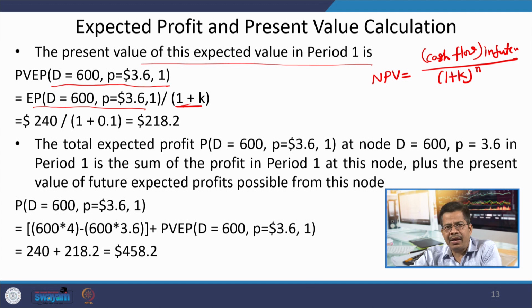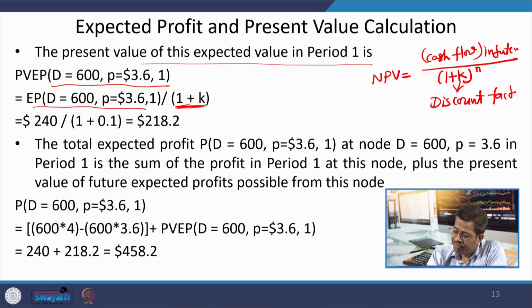If I am getting it in the next one period, n will become 1. What I am getting 2 periods ahead, n will become 2. If I am getting it 3 periods ahead, the value of n will change to 3. Since I am talking only 1 period ahead, this is 1 plus k, where k is the discount factor. And in this case, we have considered k's value as 10%.